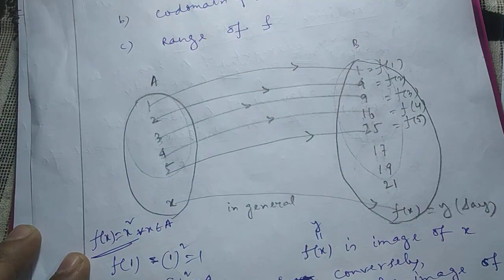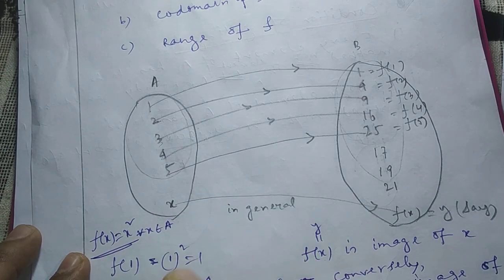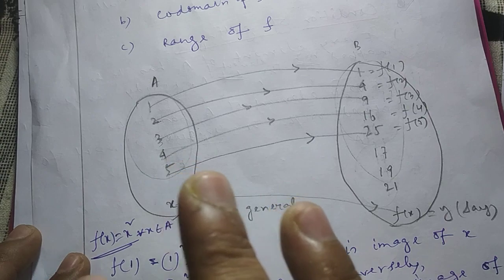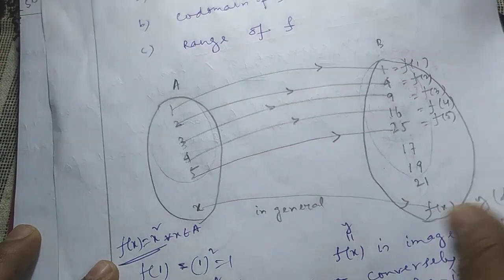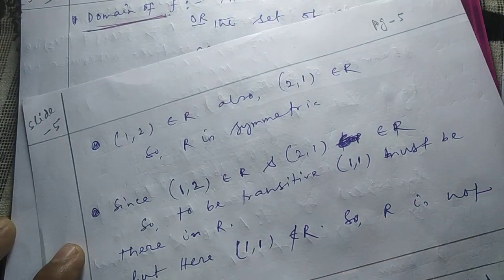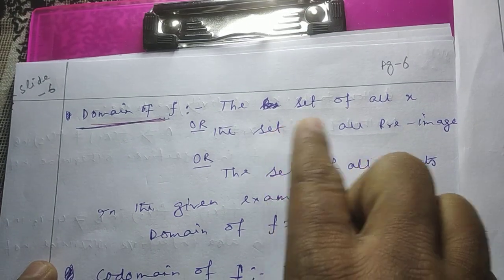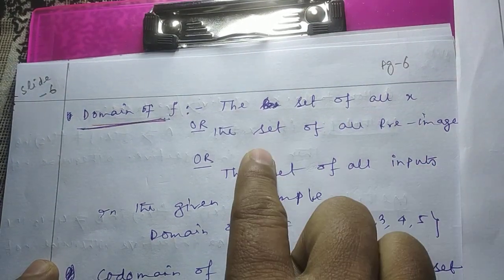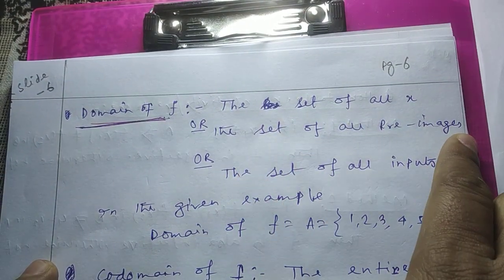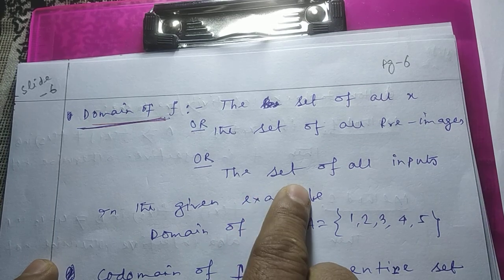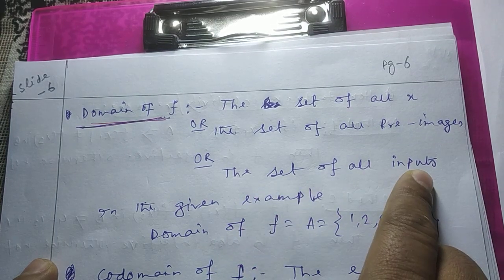Then set A is called the domain. That means in one word we can say domain is the set of all x. Or we can say it is a set of all premises. Or we can say it is a set of all inputs. Understood or not?